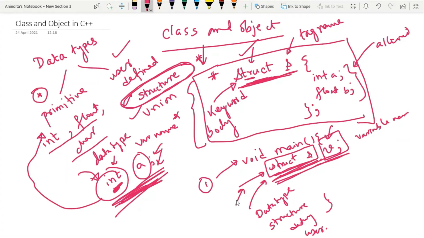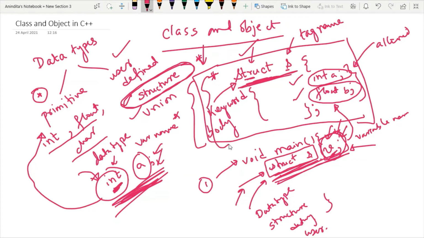Now we have to understand how to access this variable. Why I have defined this variable, this is important. I have defined this variable so that I can access these internal primitive data types. I have created this variable v so that I can access individual members of this structure body. So how could I access? Since v is of type struct s, v represents the entire structure.